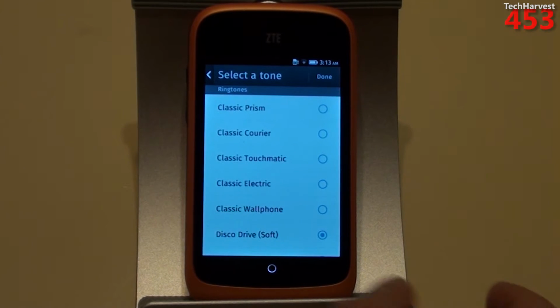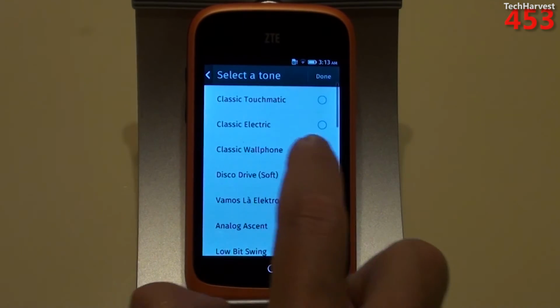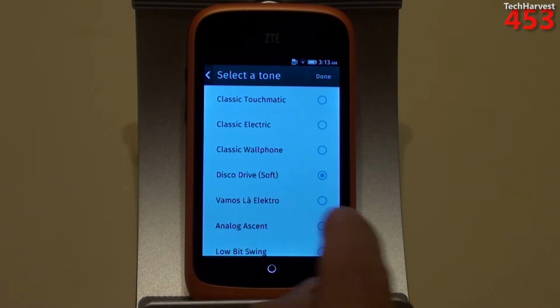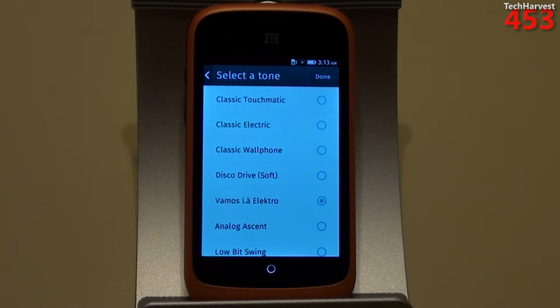I don't think I'd use that one because it is actually pretty soft. So that's probably going to keep going. So let's try the next one, which is Vamos la Electro. All right, that one will probably keep going.